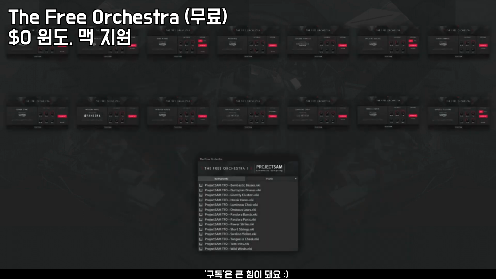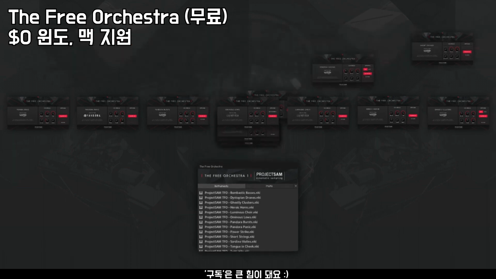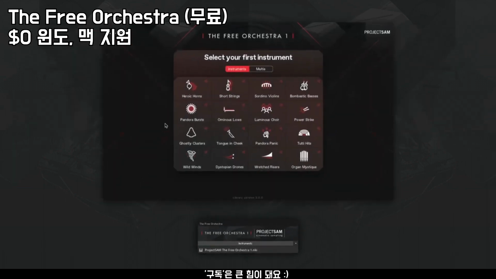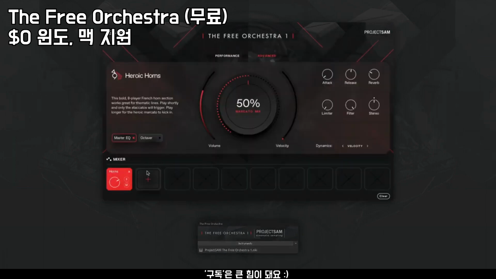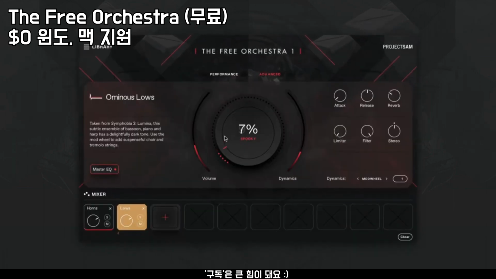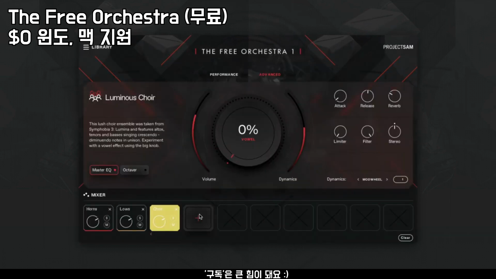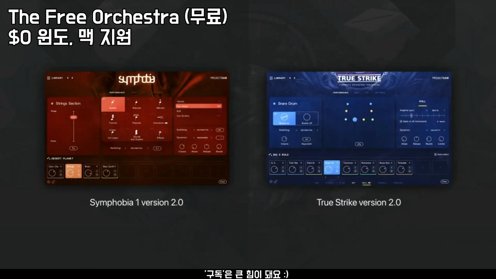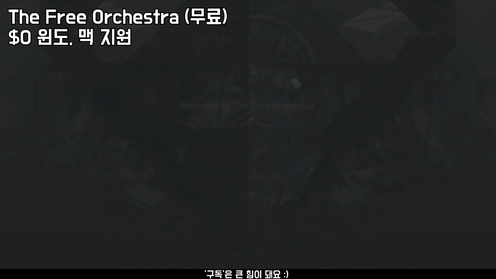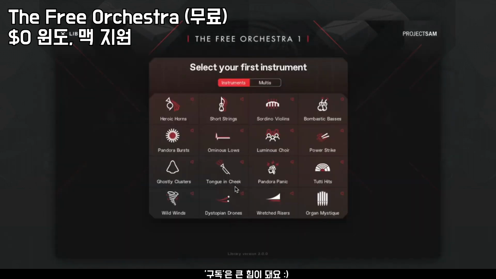Until now, the Free Orchestra was made up of individual KONTAKT files. It was a KONTAKT instrument for each of the free presets. This new 2.0 update brings all these together into a single KONTAKT instrument, a single environment from which you can access all the instruments and sounds. And this is done using the same new engine as we now use for the updated versions of Symphobia and TrueStrike. You can now select any of the TFO instruments from the new.